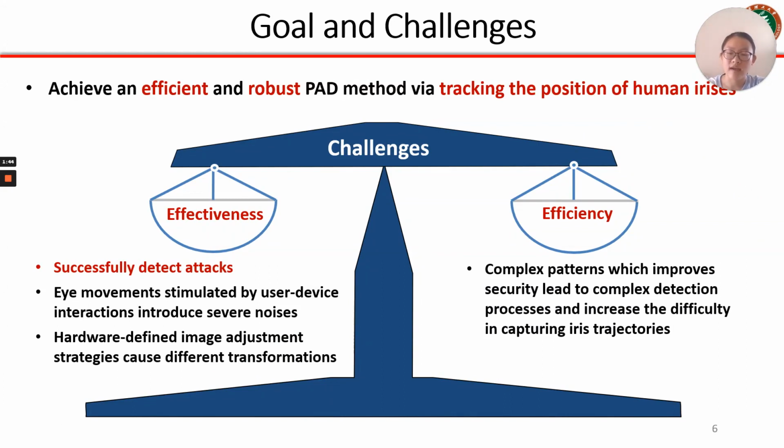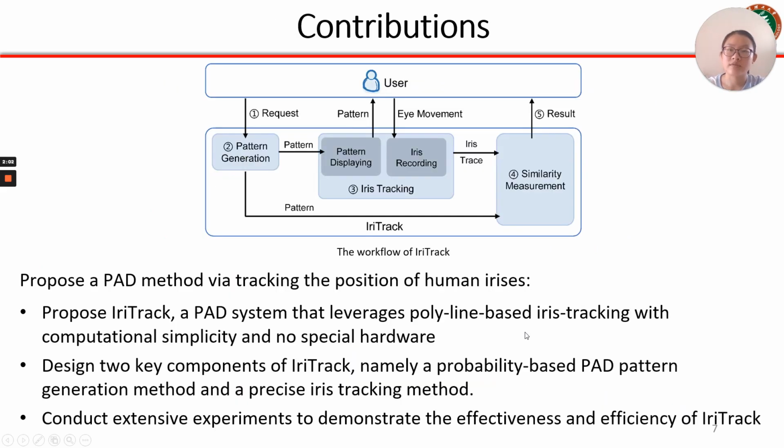The goal of this paper is to achieve an efficient and robust PAD method via tracking the position of human irises. There are mainly two challenges. On the one hand, how can we decrease the influence of noises and different adjustment strategies? On the other hand, we should make sure the method is efficient and robust. The main contributions are as follows. First, we propose IriTrack, a PAD method that leverages polyline-based iris tracking with computational simplicity and no special hardware. Second, we designed two key components of IriTrack, namely a probability-based pattern generation method and a precise iris tracking method. Third, we conduct extensive experiments to demonstrate the effectiveness and efficiency.